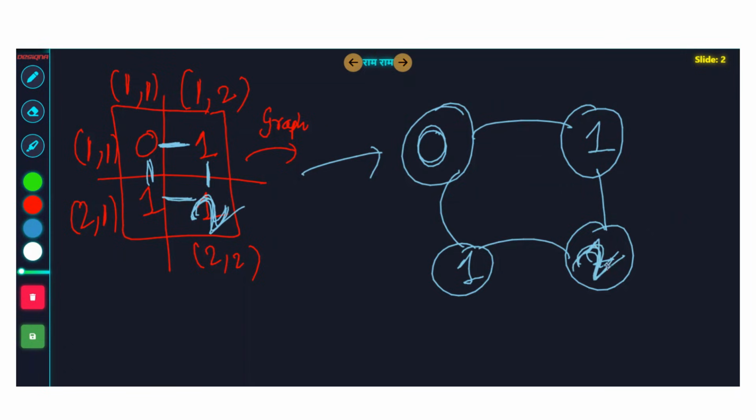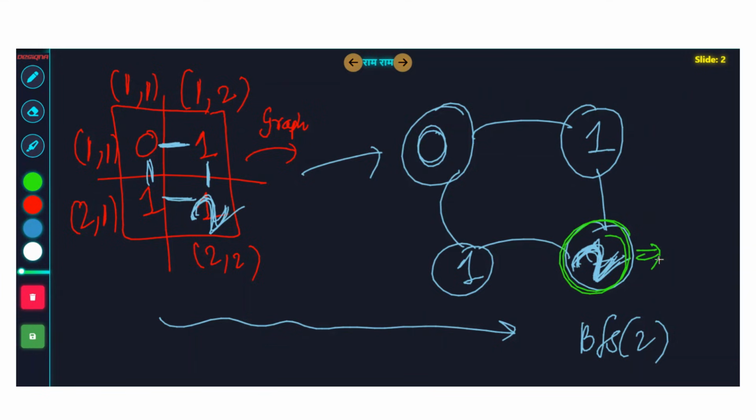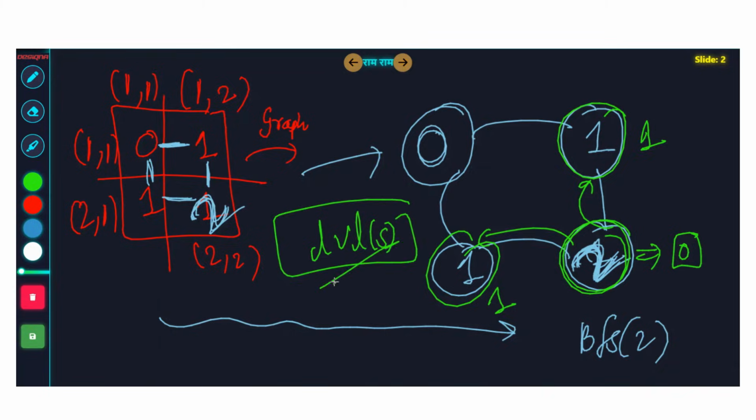Let's say now you have this graph. How to give the same effect in the implementation part is explained in the code. You can check it. So this grid is turned to this graph. So BFS from 2, if you do, what is going to happen? You will start traveling, right? Here the level will be 0, and then when you go here, the level of this thing will be 1, and the level of this thing will be 1. So you can just store the levels.